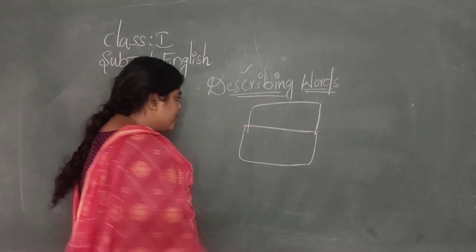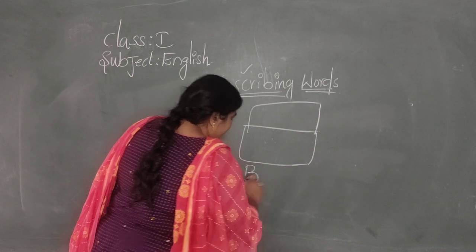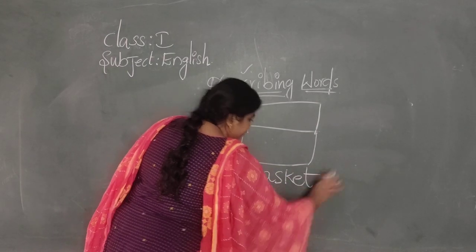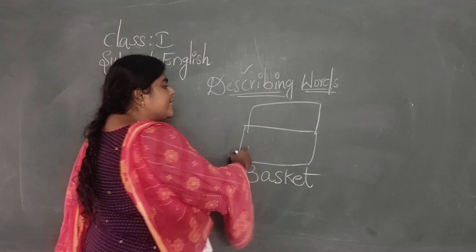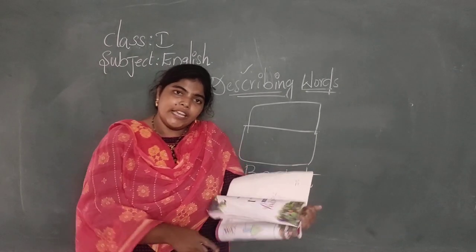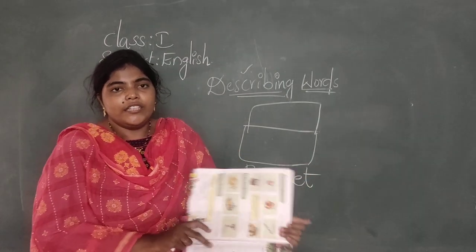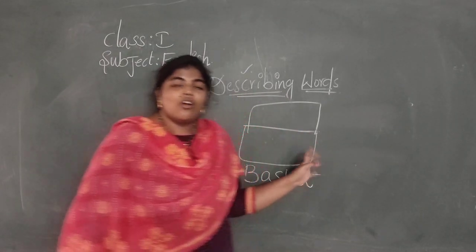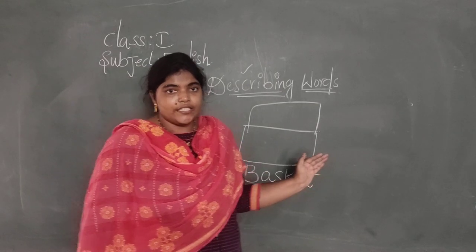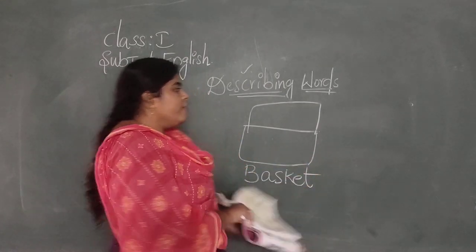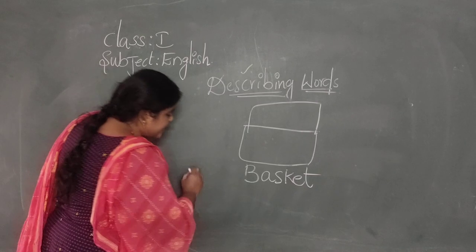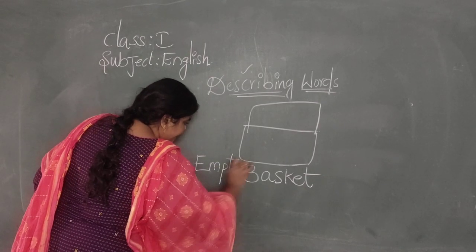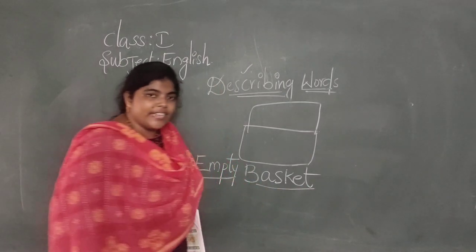This is a basket. By seeing this, we can write a basket. B-A-S-K-E-T, basket. But is this basket full or empty? Empty. There are no fruits or flowers or veggies. So, we are describing this basket as empty. E-M-P-T-Y, empty. Empty basket.